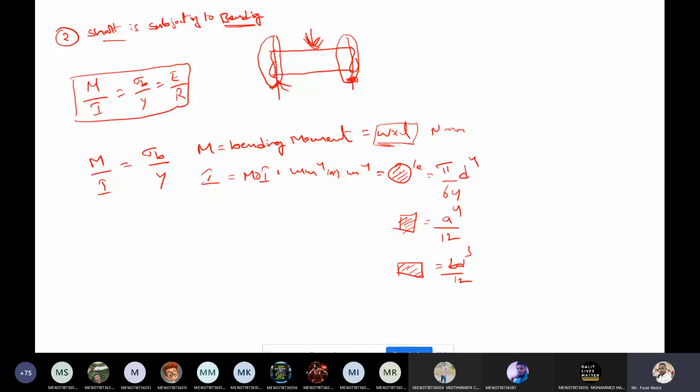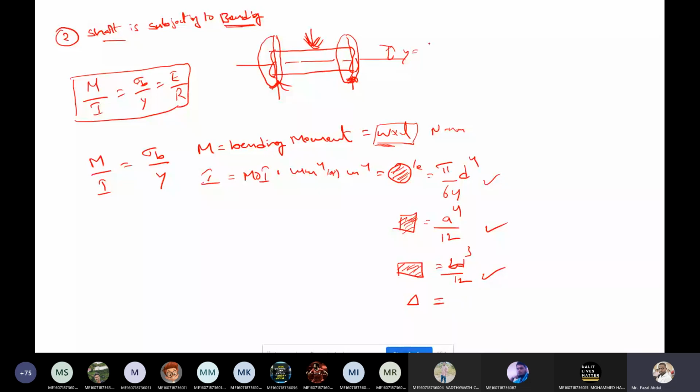If the problem gives a diameter, it has a circular section, so select this equation. If it is a square, select this equation. If it is a rectangle, select this one. If it is a triangle, what is that one? Anybody? Triangle. So be prepared with the equations. And y is the distance from the outermost layer to the neutral axis. This is the distance between the neutral axis and the outermost layer.